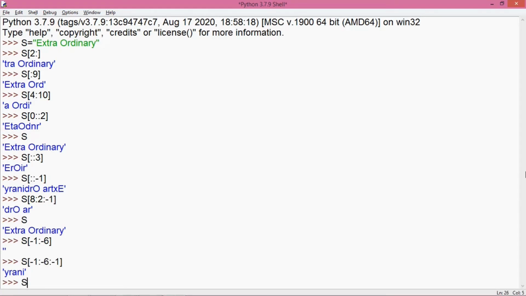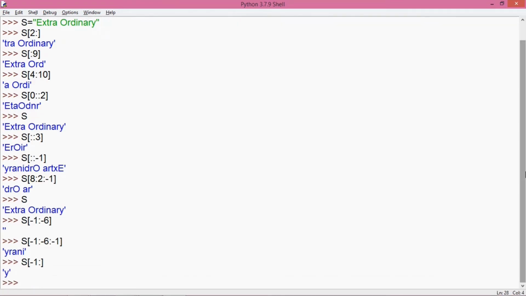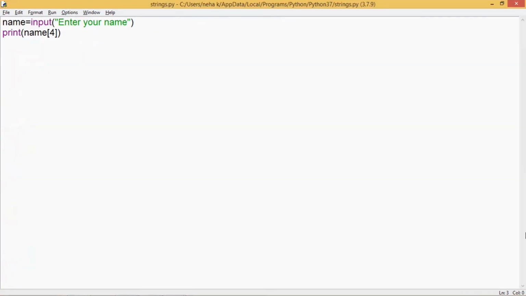So let's say if I write here -1 colon and I do not write the stop value, and let's say I ignore the step value also, as I already mentioned that the characters will be fetched from the string and they will move towards the right. So in this case, it just picks up one character as it is the last character of the string. So it will display only this character. Now I hope you have understood the subscript method.